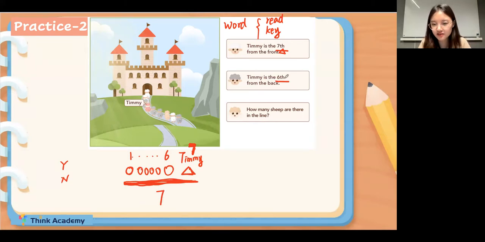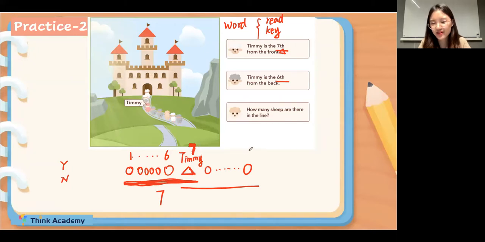Then Timmy is also the 6th from the back. We can draw some shapes here. Okay, think about it. If we count from the back, Timmy is the 6th. Then is Timmy included in the 6 shapes? Y for yes and N for no. If we count from the back, is Timmy included in the 6 shapes?